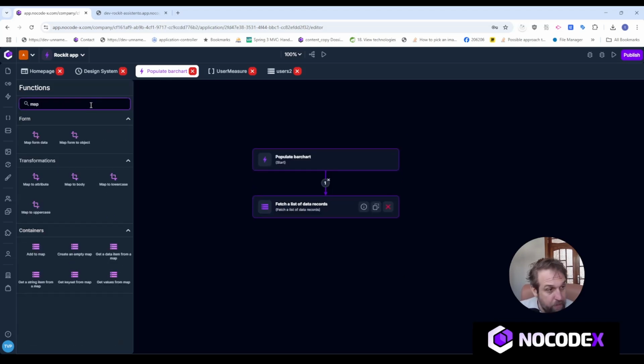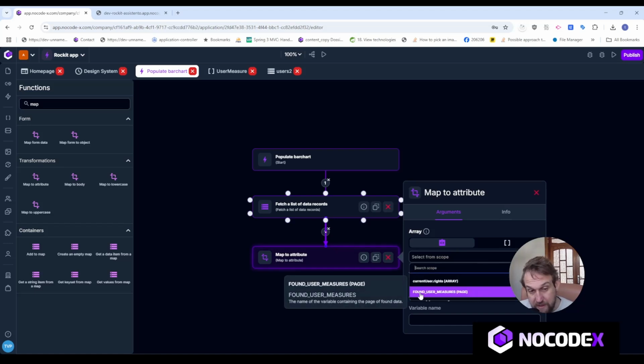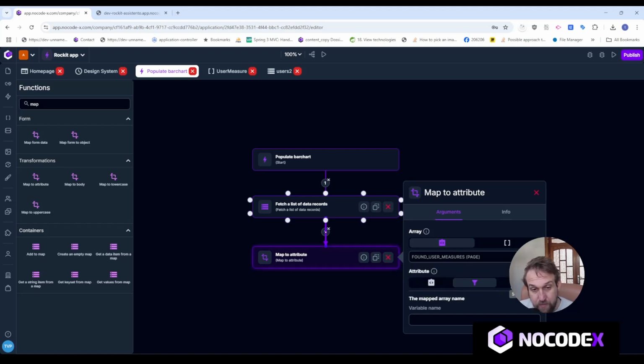Let's map a list of data records to an attribute. So this means I have a list of data records and I map it to a single attribute of that particular data format. So in this case, found user measures.